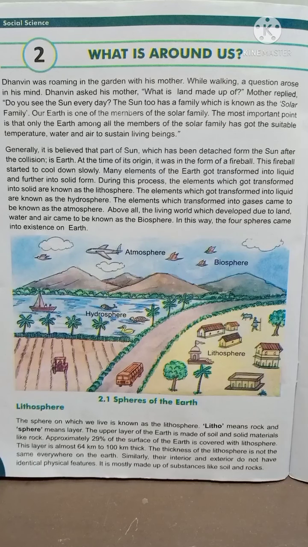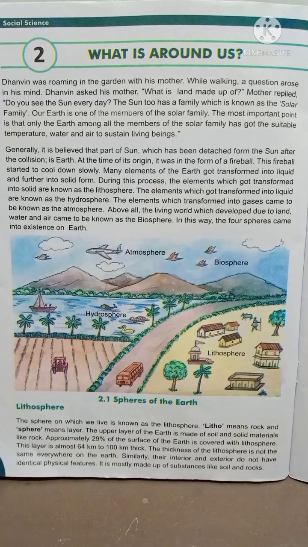Above all, the living world which developed due to land, water and air came to be known as the biosphere. Biosphere means the part of the world in which life can exist. In this way, the four spheres came into existence on earth.